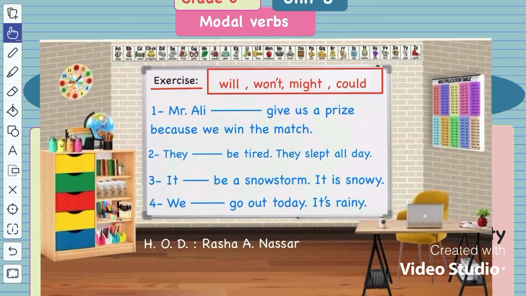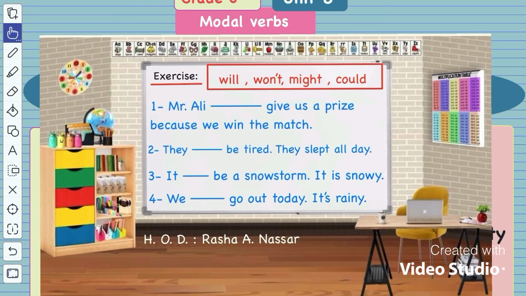Let's answer this exercise together to see where we can put will and won't, might and could. Number 1, Mr. Ali blank give us a prize because we win the match. Mr. Ali, of course, will. Why? Because I'm sure that he will give us a prize because we won the match. So, Mr. Ali will. Very good.